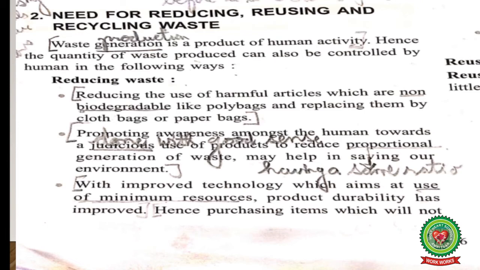We can also replace plastic bottles with glass bottles, as the glass bottles are recyclable. Promoting awareness amongst humans towards a judicious, that is, done with good sense, use of products to reduce proportional generation of waste may help in saving our environment.